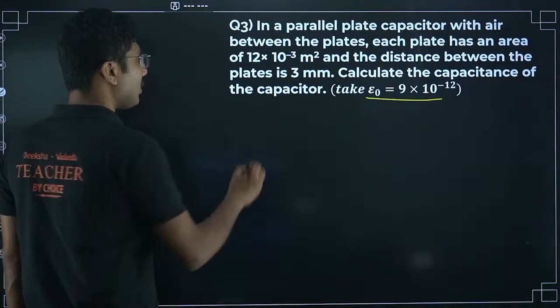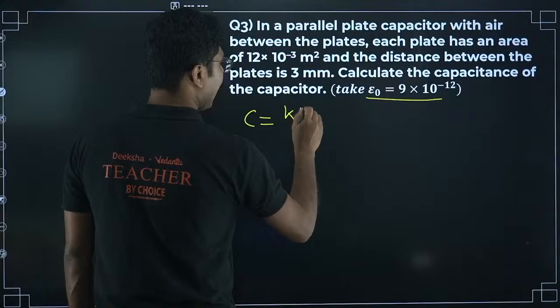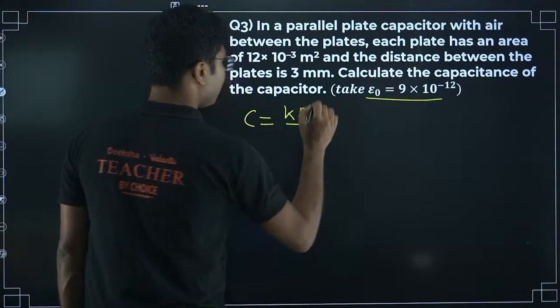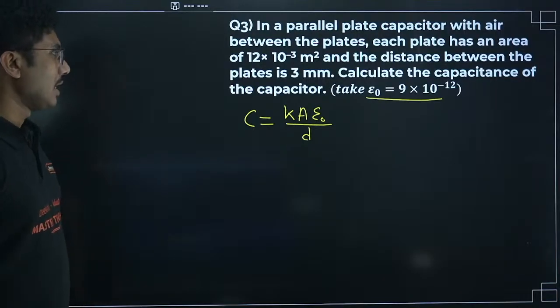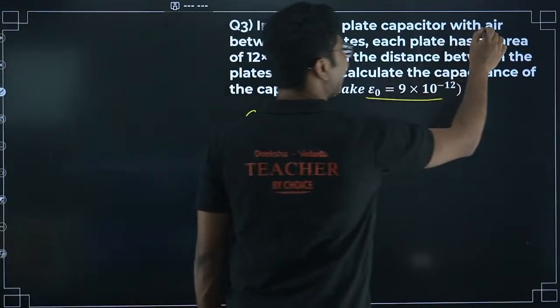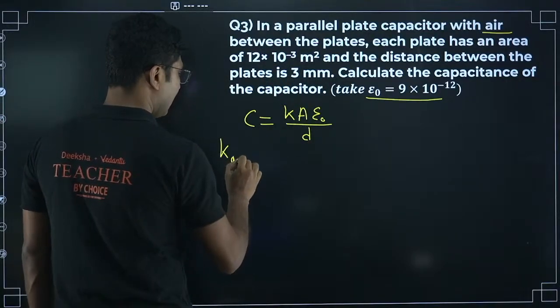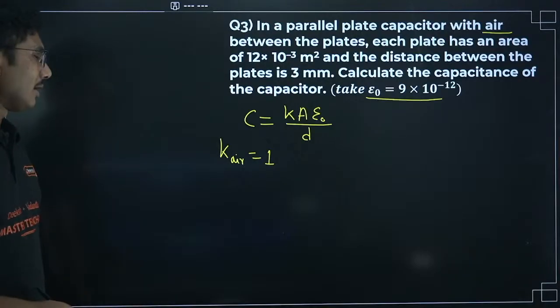So what is the formula? I just told you the formula. C equals K A epsilon naught divided by D. This is the formula for capacitance of a parallel plate capacitor. Now here it is mentioned it is an air capacitor. So air means K air is equal to 1. The dielectric constant of air is 1.